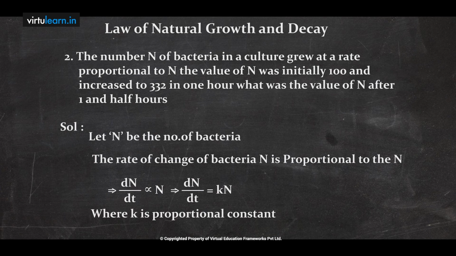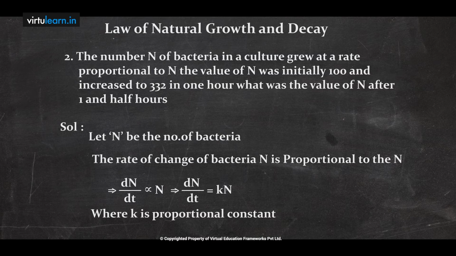Now, natural growth and decay means, suppose you have petrol in a bowl, after 1 hour we can see some decreased quantity. Like this, here also capital N is nothing but the number of bacteria. In this problem, initially, if time t equals 0, the number of bacteria is 100. Then after 1 hour we check again, and the number of bacteria is 332. If it keeps increasing like this, what was the value of N after 1.5 hours? This is the case of natural growth and decay.